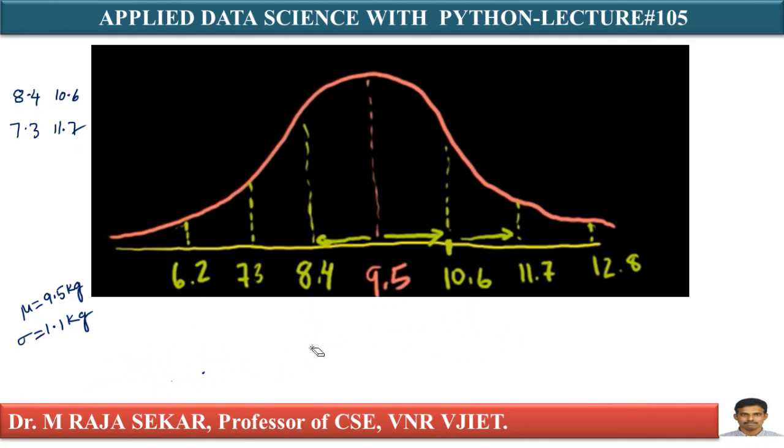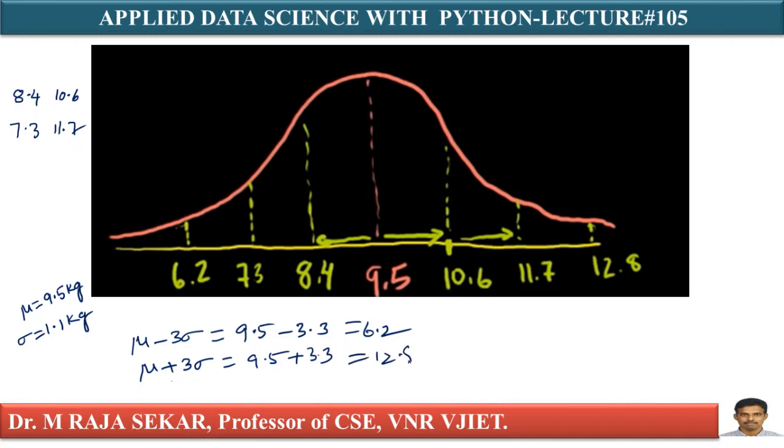Mu minus 3 sigma, just substitute: 9.5 minus 3.3, that is 6.2. What is my mu plus 3 sigma? That is 9.5 plus 3.3, that is 12.8.